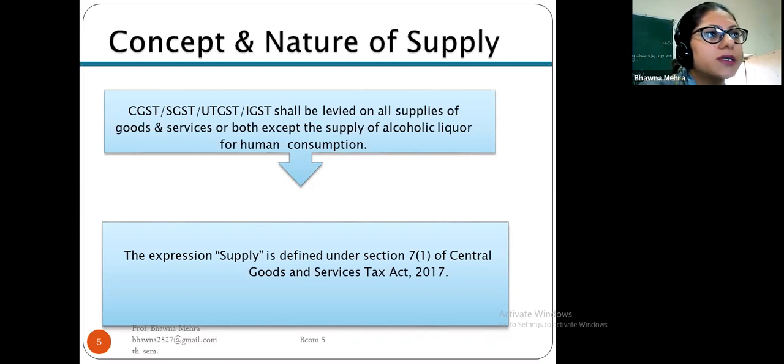The expression supply is defined under Section 7, Subsection 1 of the Central Goods and Services Tax Act 2017.